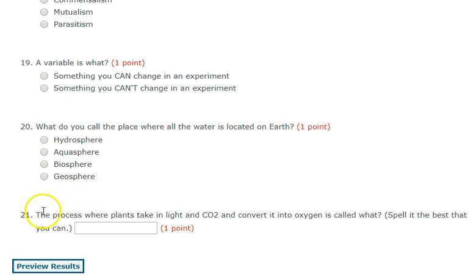Question 21. The process where plants take in light and CO2 and convert it into oxygen is called what? Spell it the best that you can. What do you call it when plants take in light and CO2 and give off oxygen? Spell it the best that you can.